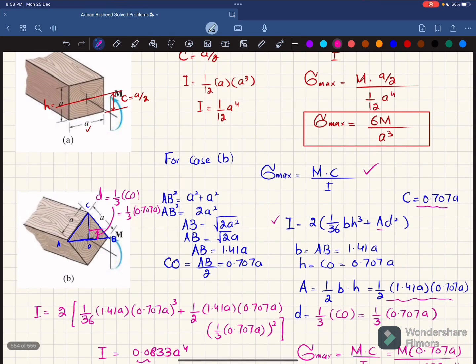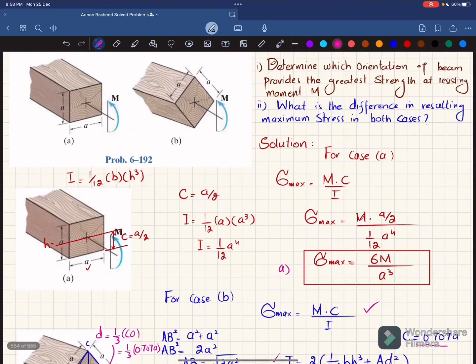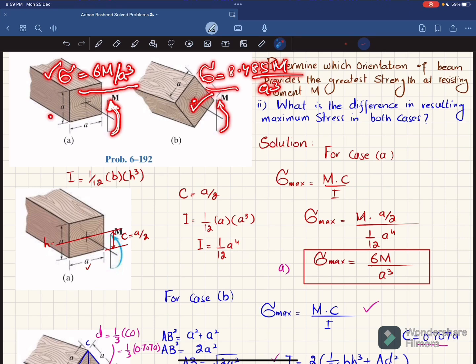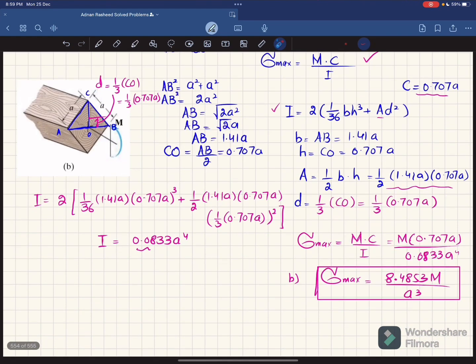Now you can see this is for case A, with bending stress 6M over A cube, and this is for case B, with bending stress 8.4853 M over A cube, for the same moment applied over these two different orientations. Since this value is the smallest stress, the same moment is producing the smallest stress compared to here. Clear? So the safest or highest strength will be case A. Clear? So I will write it over here. Case A provides higher strength